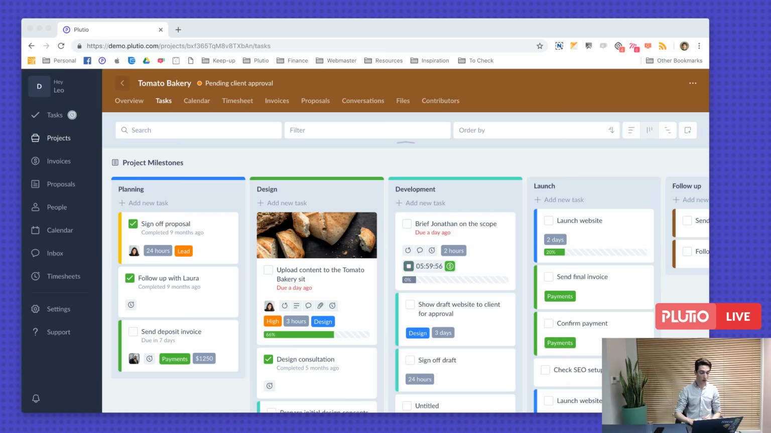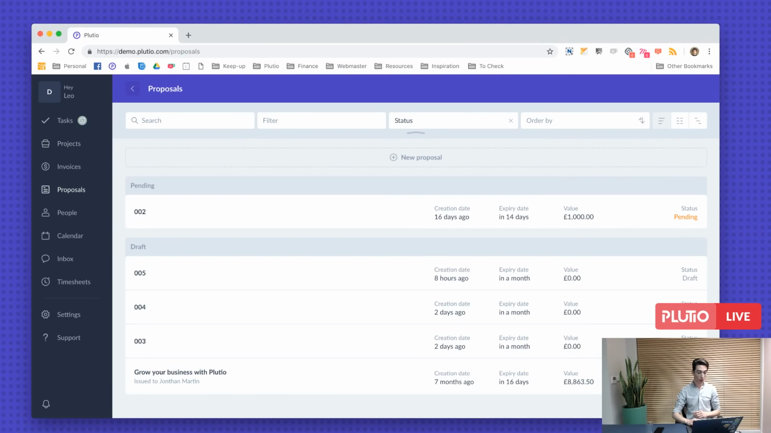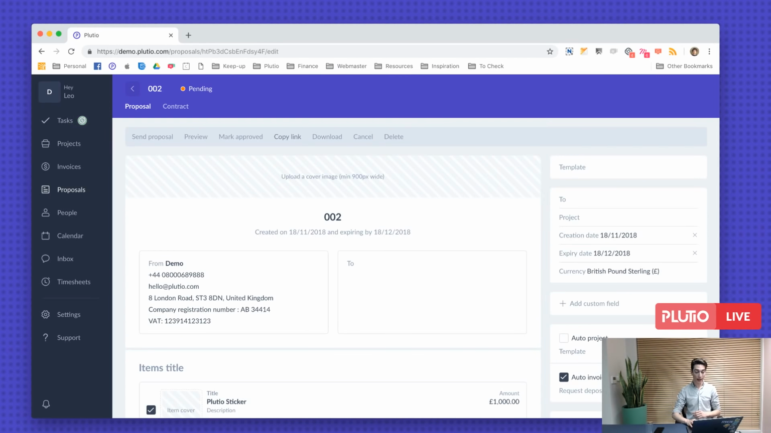Yes, you can. You can create preview links of proposals or invoices. Simply click on a proposal, open it up, and click copy link. Now that link is public, so when you share it with anyone, they'll be able to see it.